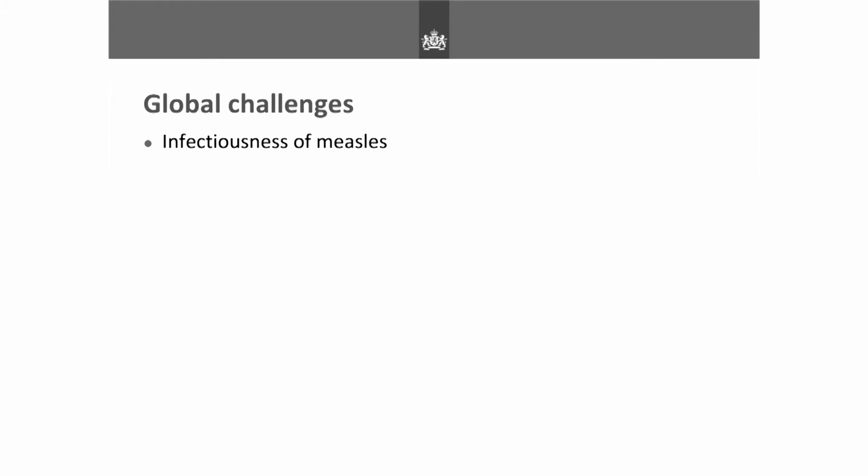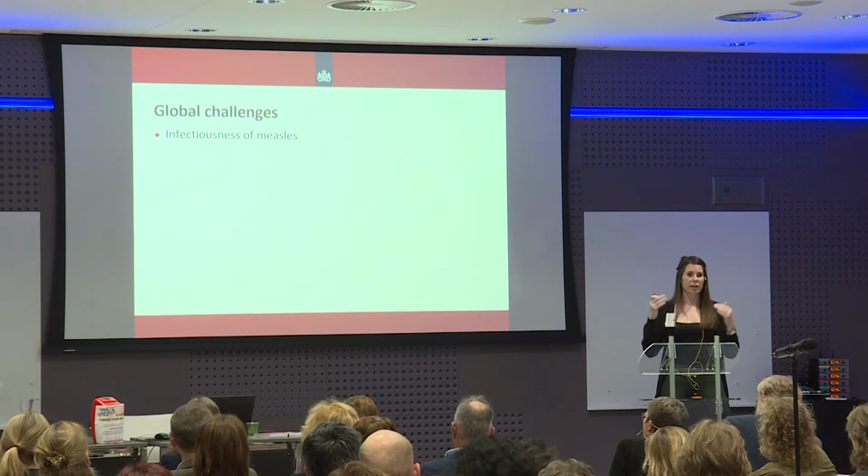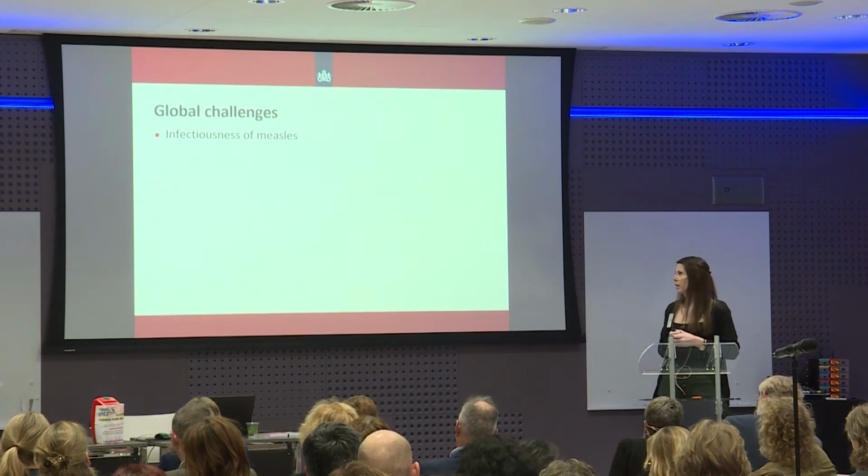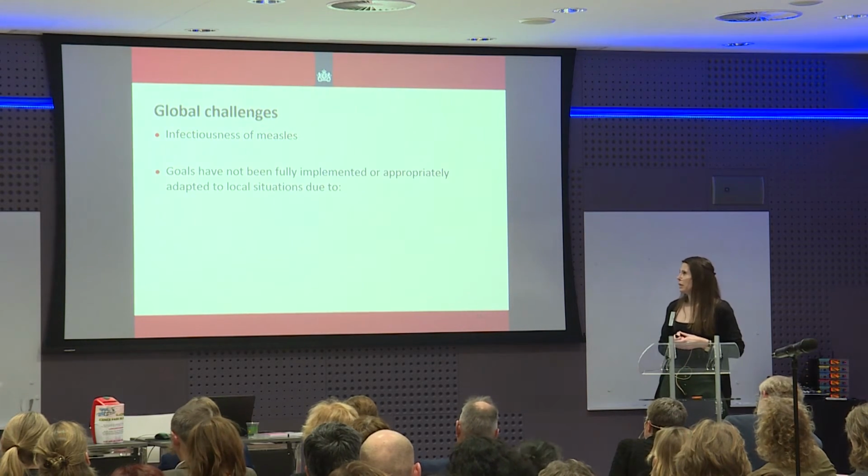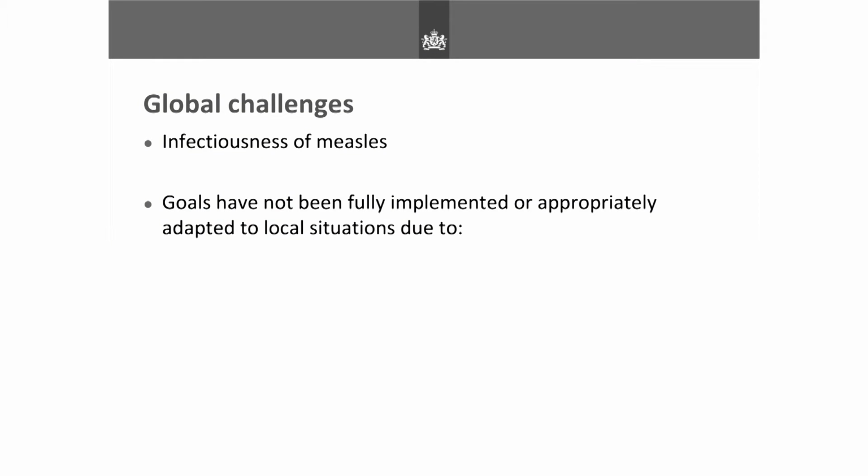So what are the global challenges for measles elimination? The first thing is that it is so infectious, which is hugely problematic. It's an ongoing chain of human to human transmission, so you have to ensure a certain level of coverage that will prevent that in the population. Also, the goals have not been fully implemented or appropriately adapted to local situations. You can't say that the Americas achieved it and therefore Europe can; I think they need to be more tailor specific.